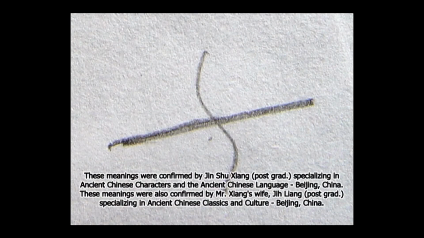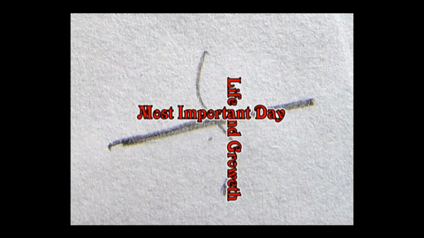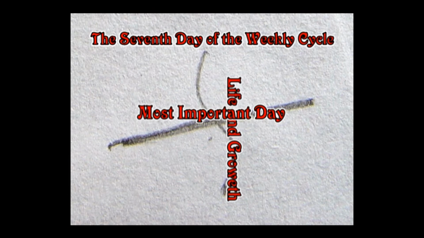When these 2 symbols are combined and used on the seventh day of the week, they represent the 1, first, or most important day for life and growth. And if we were to add the symbols of week and cycle before the symbol 7, it would read, the seventh day of the weekly cycle, the most important day for life and growth.